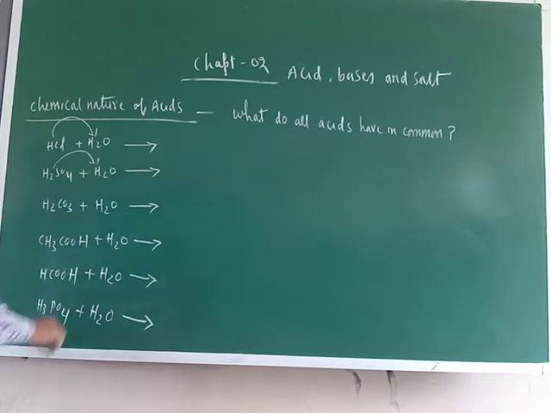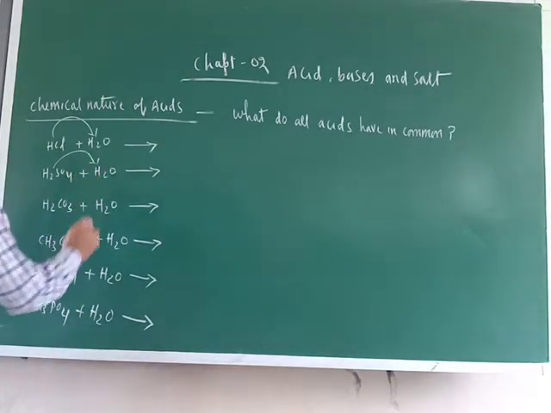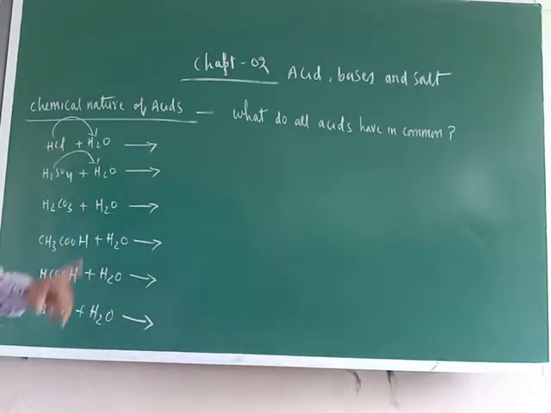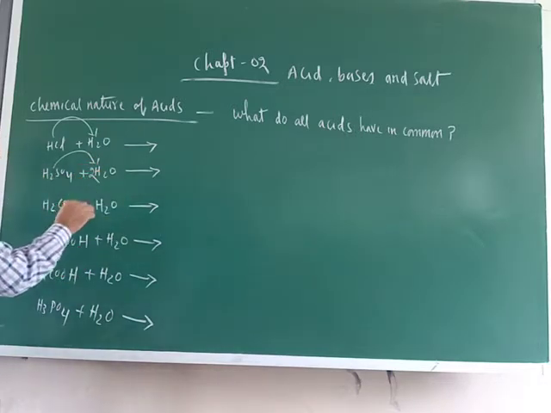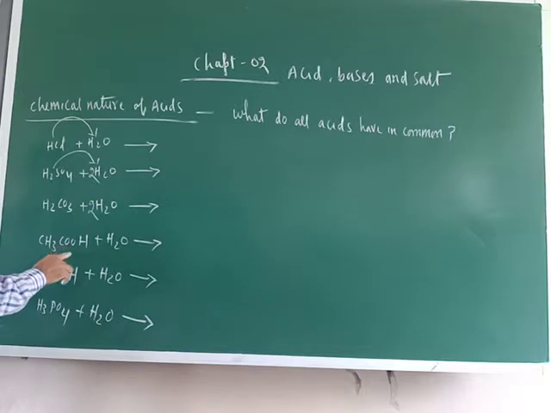All will give. Now this can give two hydrogens. One water can take one hydrogen, so here two hydrogens are there, so make it two. Here also make it two. Here one hydrogen, this hydrogen only will come. Always remember, from the organic acid, that hydrogen will come out which is bonded with oxygen. Here also this hydrogen will come out.